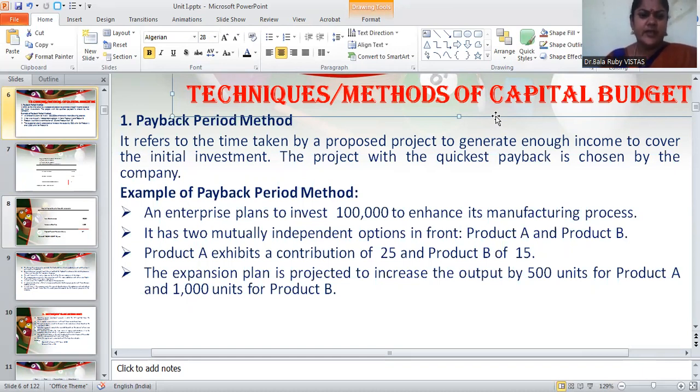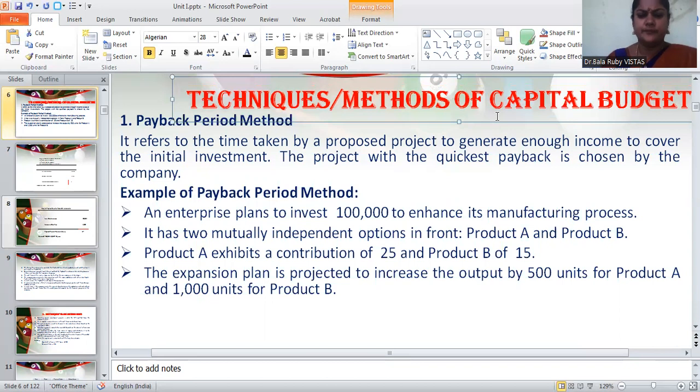See, for example, an enterprise plans to invest nearly 1 lakh rupees to enhance its manufacturing process. It has two independent options, one is product A and the other one is product B. See here, product A exhibits a contribution of 25 and product B of 15. The expansion plan is projected to increase the output by 500 units for product A and 1000 units for product B.